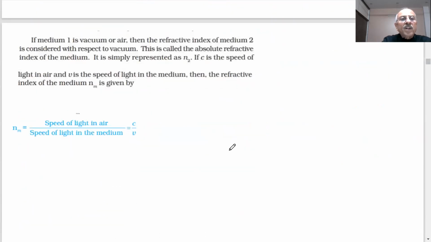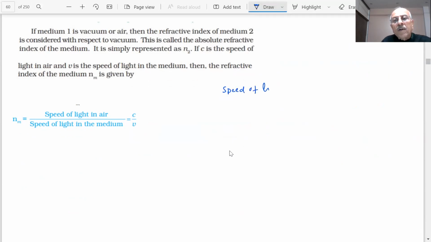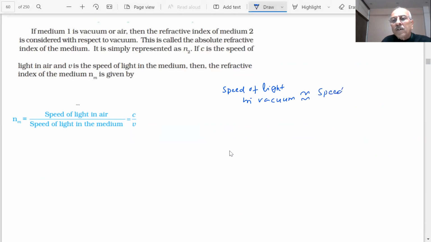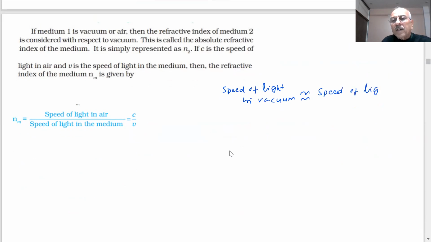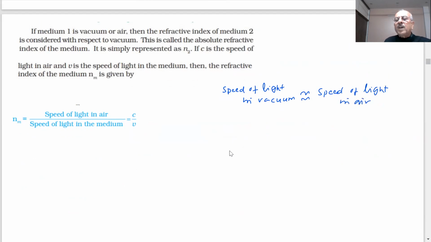Now students, if medium 1 is vacuum or air, then the refractive index of medium 2 is considered with respect to vacuum. As we said, the speed of light in vacuum is almost equal to the speed of light in air. So we can assume air to be vacuum.